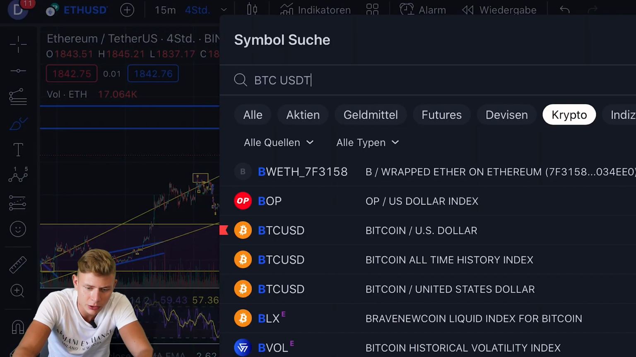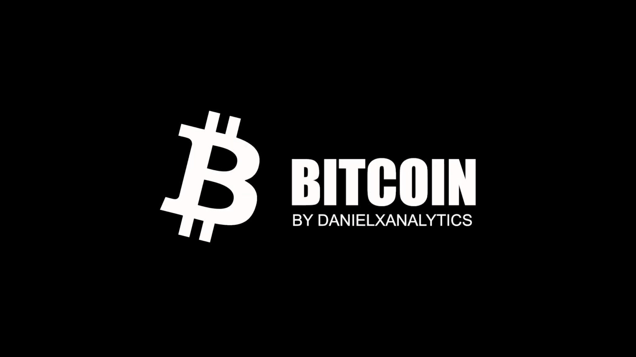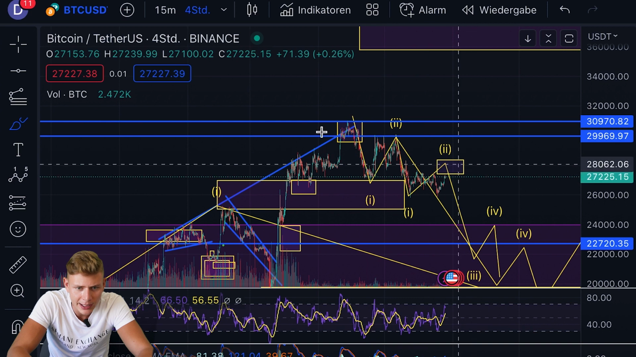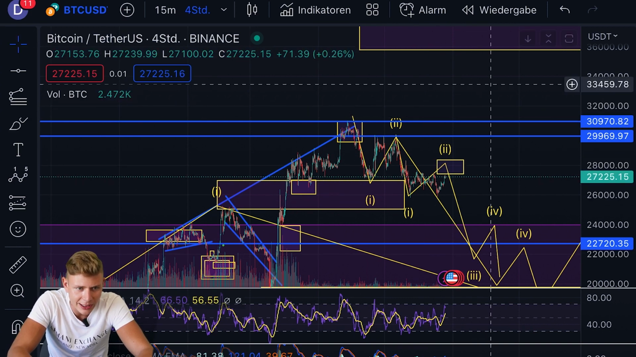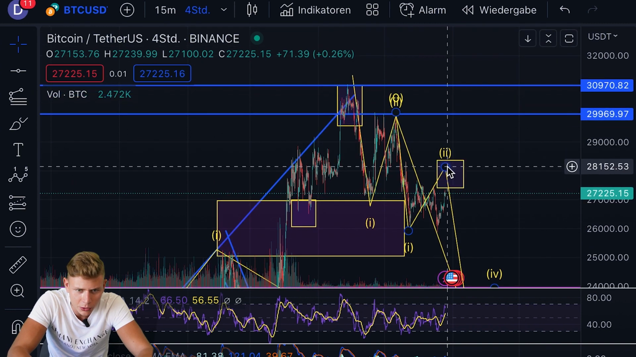And yeah, let's right now switch over to the Bitcoin chart as well. And as you can see, I have already placed here an upper target area for this wave 2. Because as you can see right now, there are as well 3 1-2 setups active.